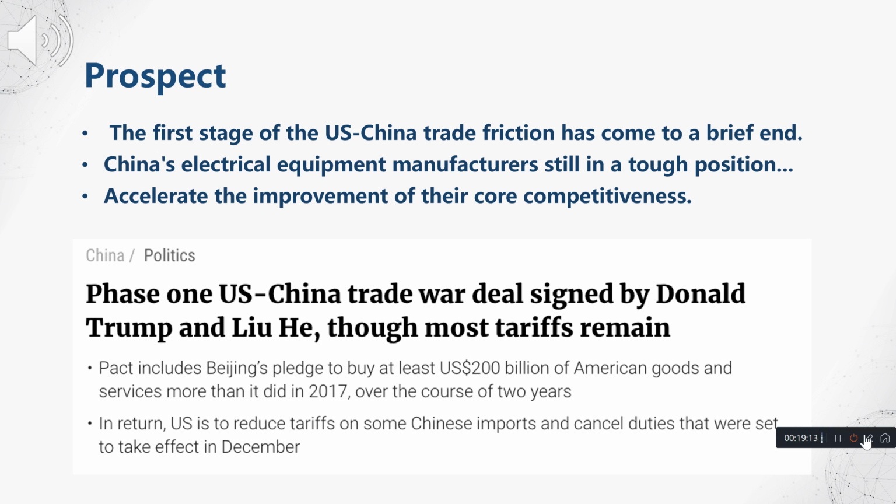Chinese electrical manufacturing export enterprises should draw lessons from the crackdown and realize that to maintain a stable market share, they must accelerate the improvement of their core competitiveness. This is the end of the presentation.